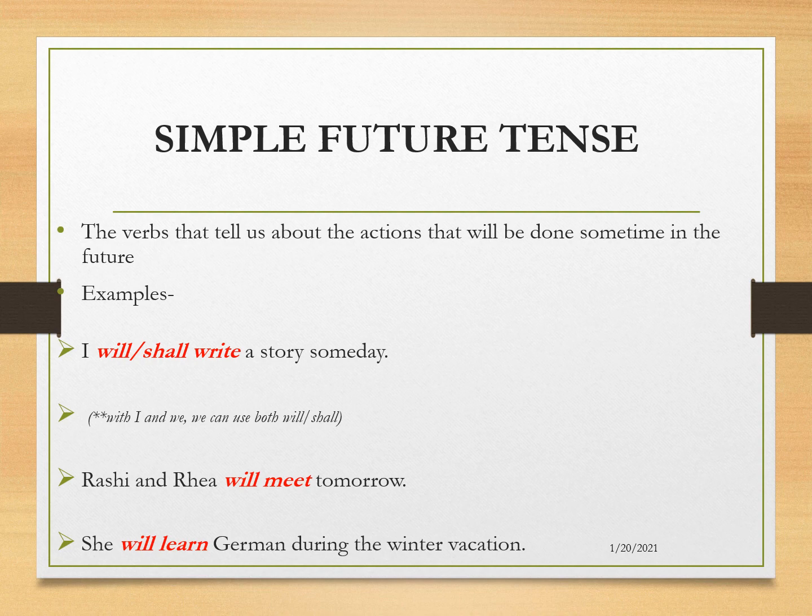Rashi and Riya will meet tomorrow. Again, specifically we know that this action will take place tomorrow, sometime in future. She will learn German during the winter vacation. So during the winter vacation, when it falls, a girl is going to learn German. So the action hasn't taken place yet. It will happen in future sometime. And the verbs with will let us know that the action will take place in future.